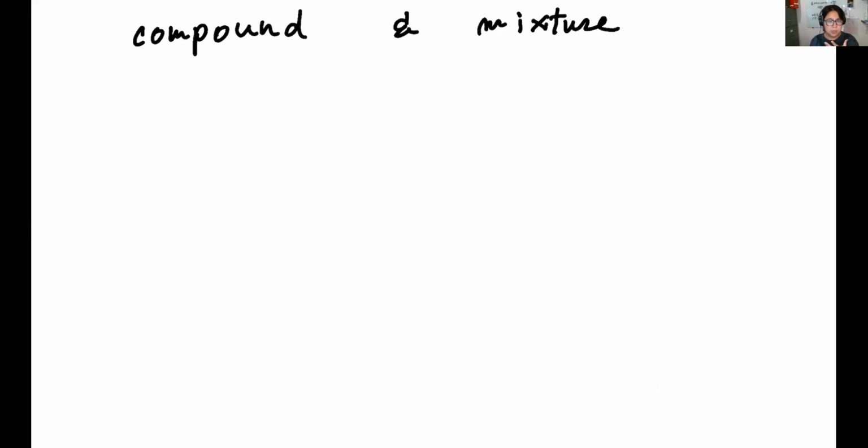Okay, so compound and mixture first. In either case, compound and mixture, they have different types of elements, so different types of atoms. In the case of a compound, there is a chemical reaction, and a mixture means no chemical reaction.